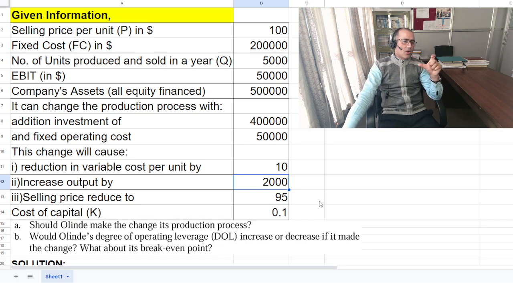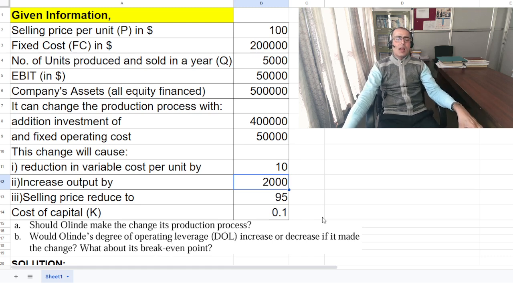Now the question is about should the company make the change in its production process or not, and if so, how. Now what would be the degree of operating leverage, will it increase or decrease if it makes the change, and what about its break even point, friends.